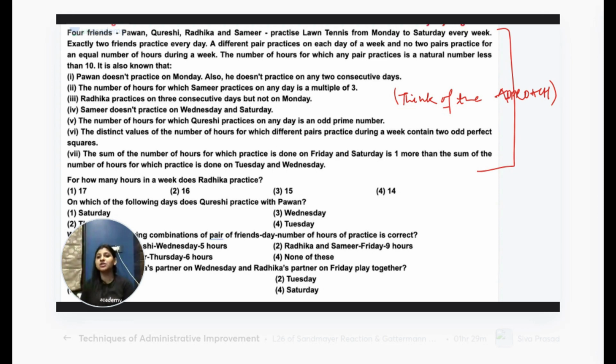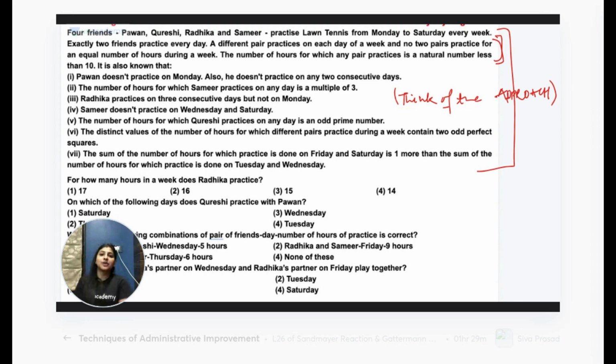So this includes some quant logic. It's a puzzle only because you have to match which friend is playing on which day and for how many hours. You have to do matching, but it is a number based puzzle.